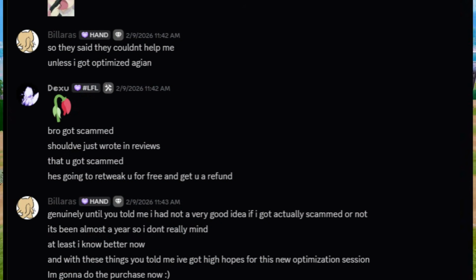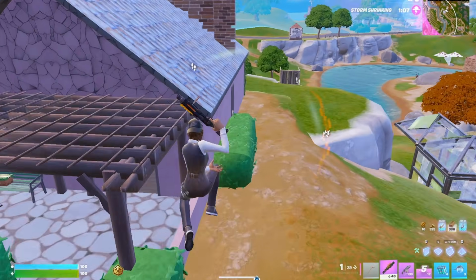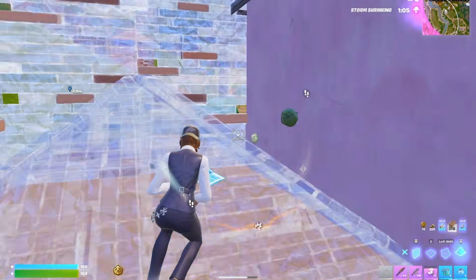He said, "Generally, until you told me, I had not a very good idea if I actually got scammed or not. It's been almost a year, so I don't really mind. At least I know better now. And with these things you've told me, I've got higher hopes for the new optimization session. I'm going to do the purchase now." So this was when he bought from Lumen and had a good experience, much better than FSL, right?